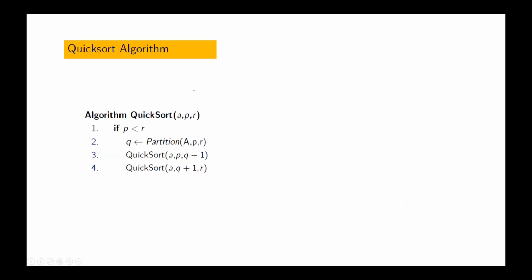So in the last class, we discussed the analysis of Quicksort algorithm under best and worst cases. So what is the best case running time of Quicksort? Quicksort is big omega of n log n. Is this correct? Best case running time of Quicksort is big omega of n log n. Is that correct?